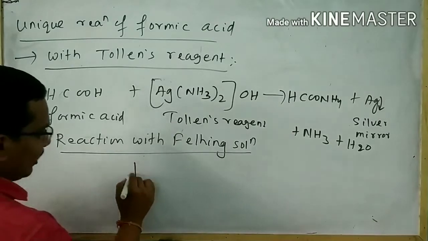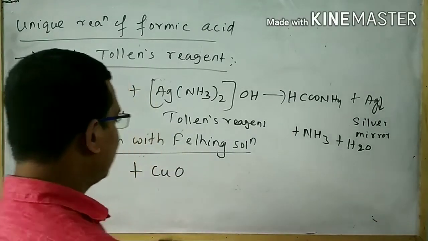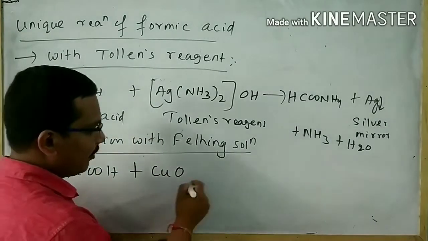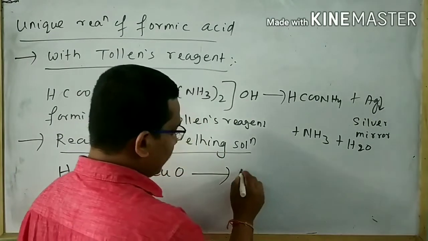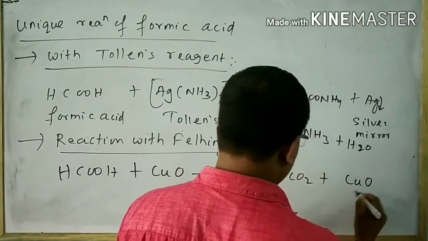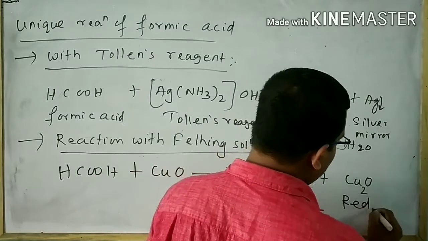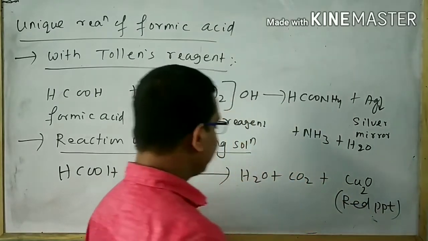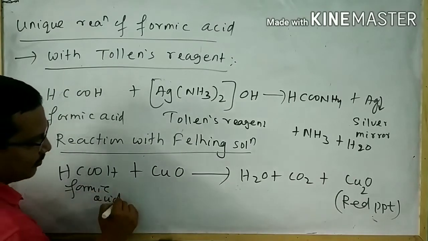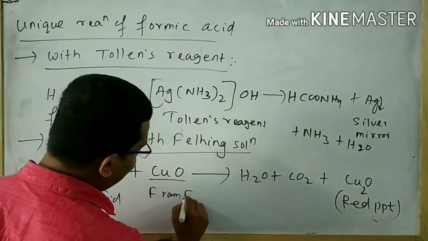In this reaction we need [O], and that oxygen comes from Fehling solution. When formic acid is subjected to reaction with the [O], then water plus CO2 plus Cu2O is formed. That is red. We think about the red precipitate. This is formic acid. This comes from Fehling solution.